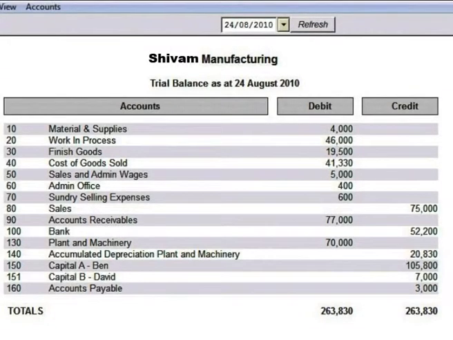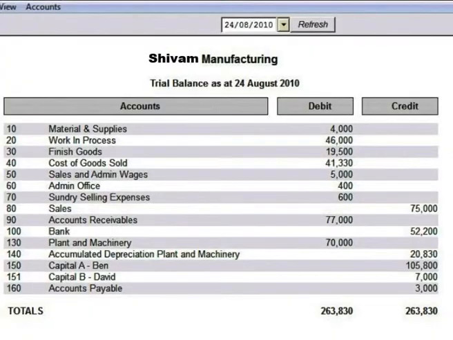According to this concept, every accounting transaction is recorded in books of accounts for two aspects, that is, one debit aspect and one credit aspect. It is to be understood here that two aspects does not mean two accounts. A single aspect may have one or more than one accounts affected by it. So, for every transaction to be recorded, there will always be a minimum of two or more accounts.